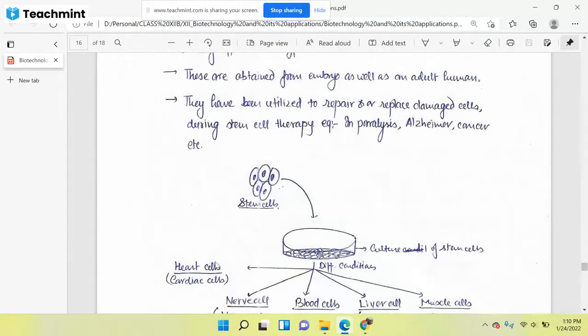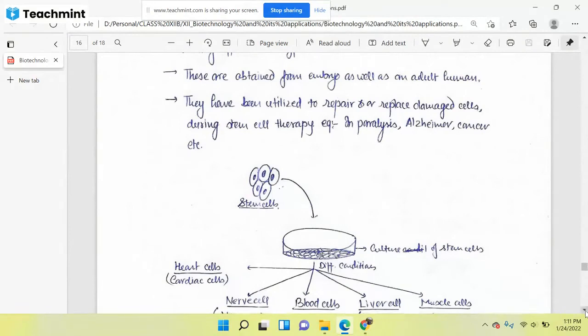That's why in case of paralysis or cancer, we don't get many different lineages. If you are taking cells from a donor, then somehow it will elicit your immune response. So sometimes it will be harmful to that person, and there is a limitation. But if the stem cell source is your own body, then it would be so much more beneficial.